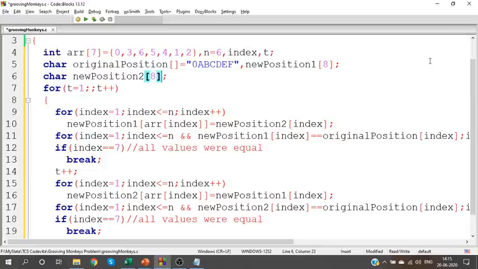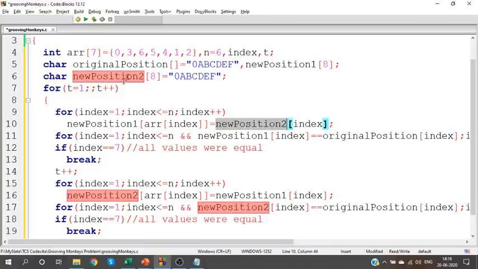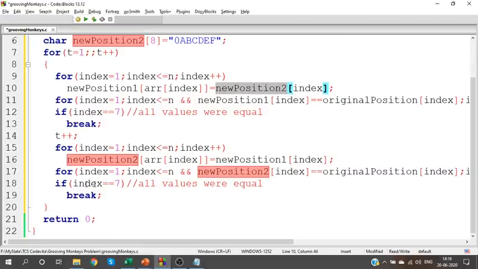Char new position is equal to 0, A, B, C, D, E, F. Can you understand? Because for the further times, position 2 will change, right? Based on this position 2 only, you are going to calculate. First time alone, I need the original position. So, instead of creating another loop, I will use new position 2 here, and that is also initialized with the original position. Yes. So, this will go on continuously.